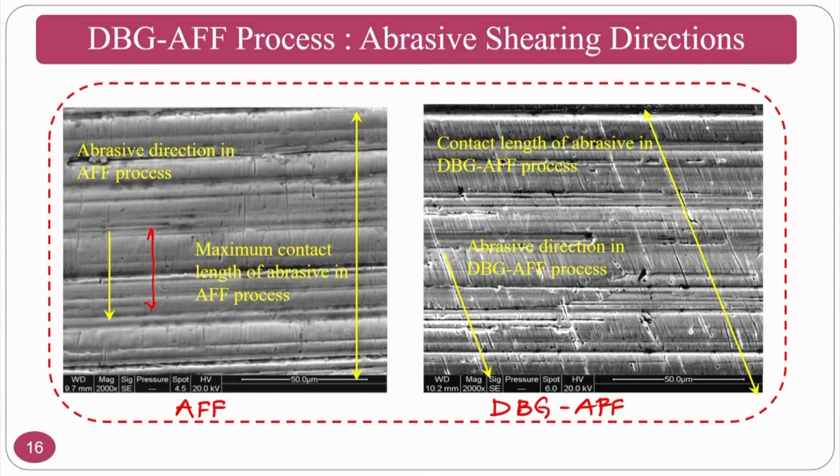If it is an inclined path, normally the distance that is covered will be enhanced. At the same time, these are SEM images, that is scanning electron microscopy images, of a particular very small region, where you can see the distance. This much distance is 50 microns, and some of the students may not know how to measure in a scanning electron microscope.